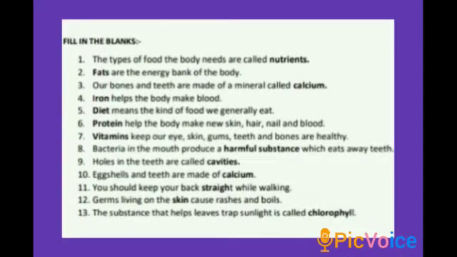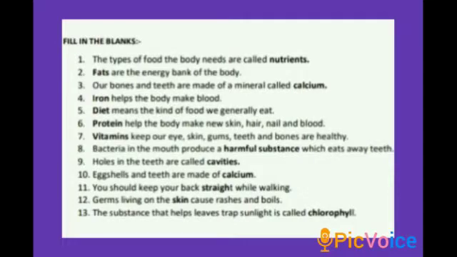Then 10th one, eggshells and teeth are made of dash. Eggshells and teeth are made of a mineral called calcium. Then 11th one, you should keep your back dash while walking. Okay, we want to keep our back straight while walking. Then 12th one, germs living on the dash cause rashes and boils. Germs living on the skin cause rashes and boils.